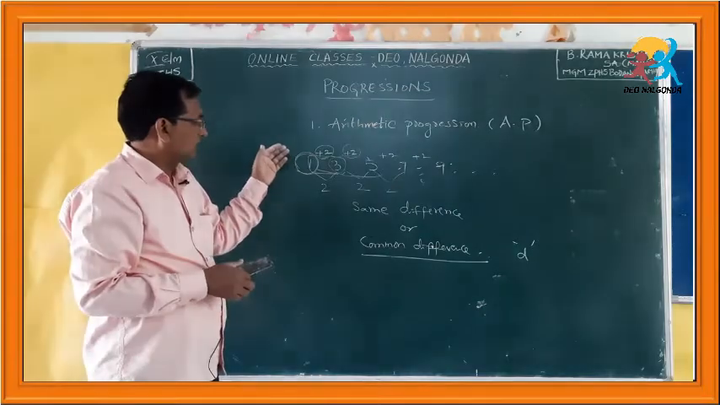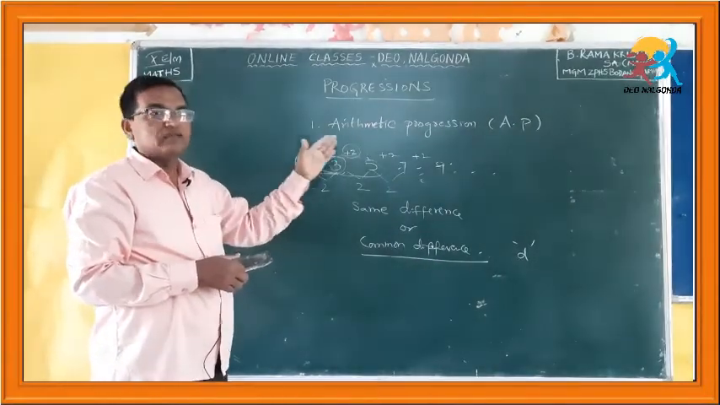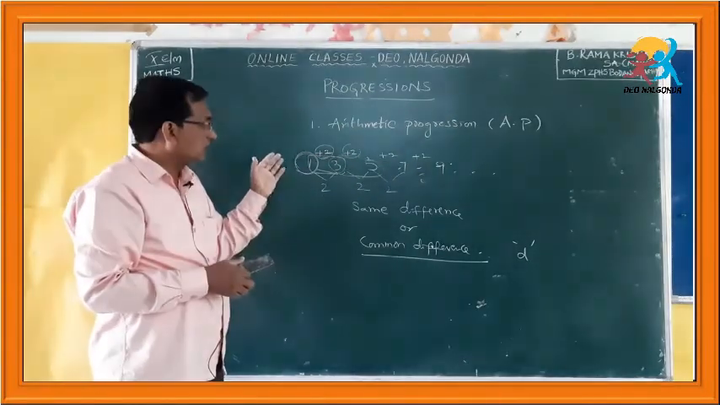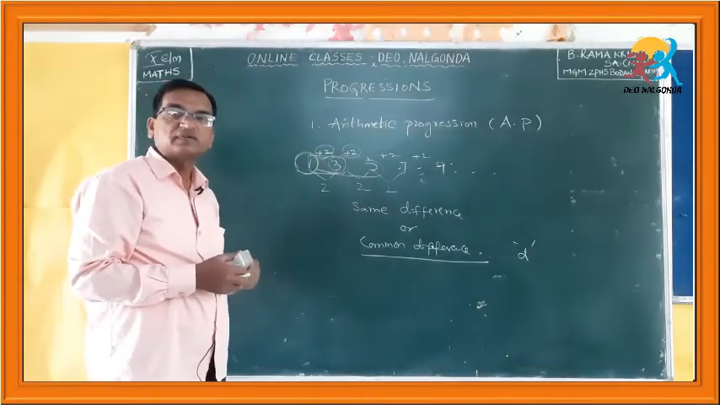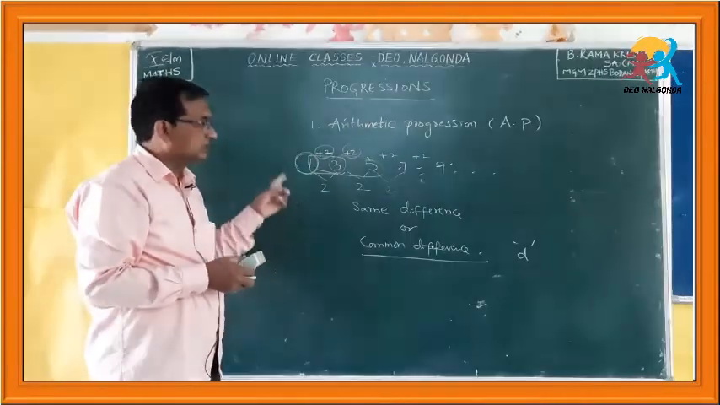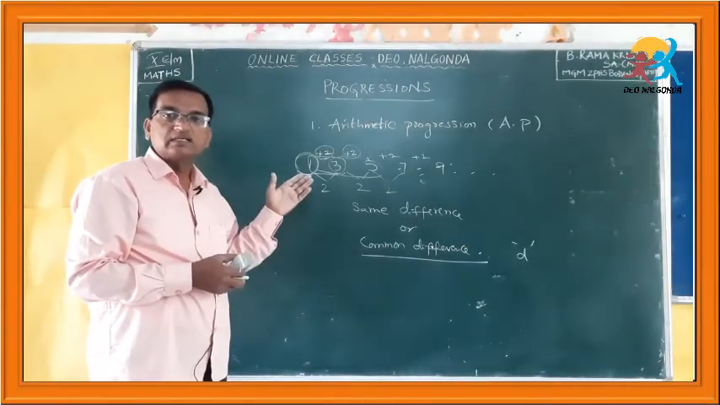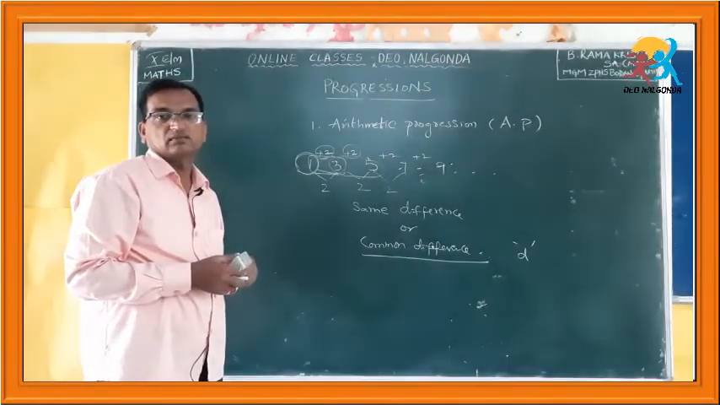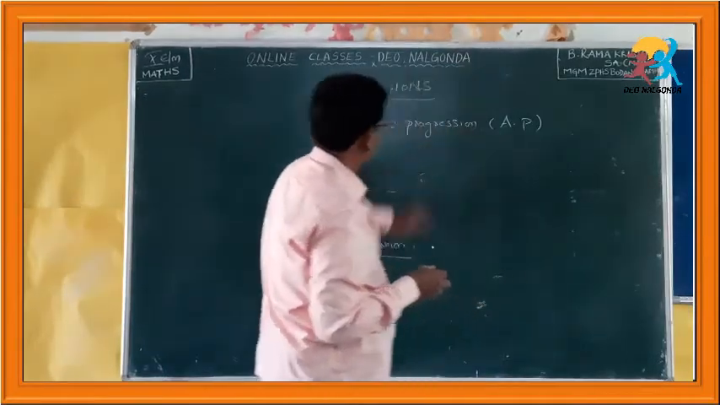After determining the first number, if you add a fixed value to get the next number, or if you take any two successive numbers and the difference is the same, then that sequence is called an arithmetic progression. Okay, I think you understood this.